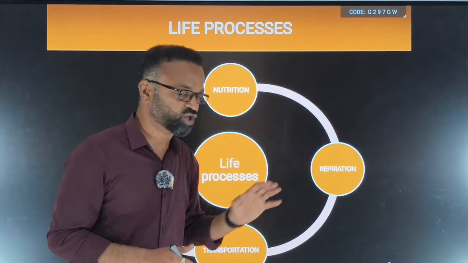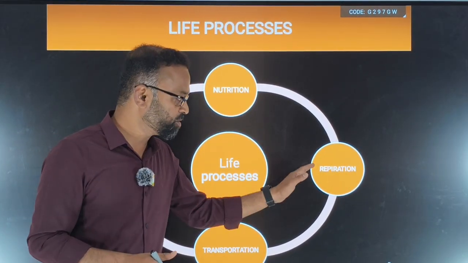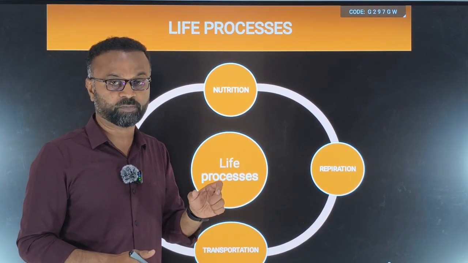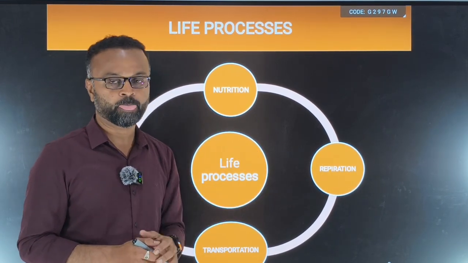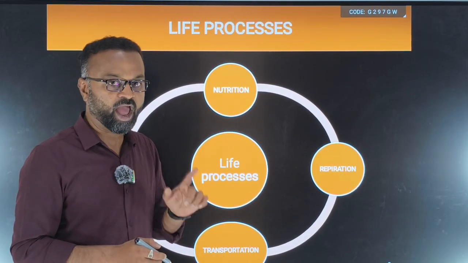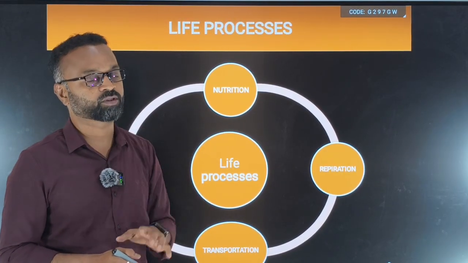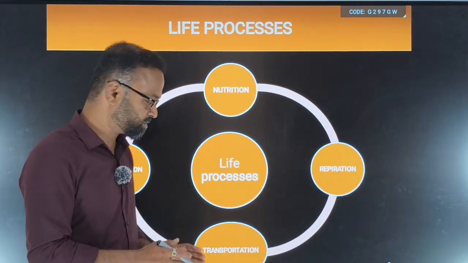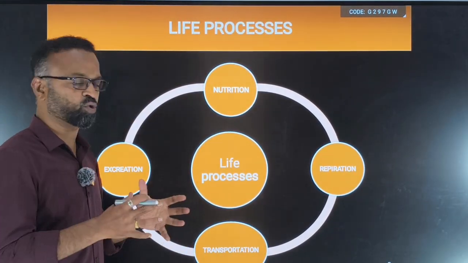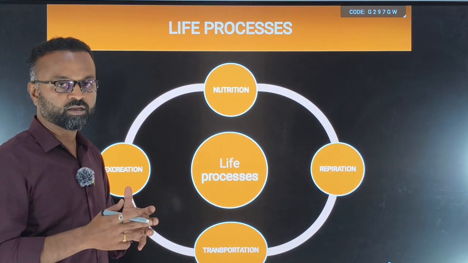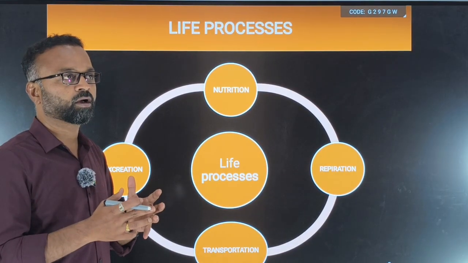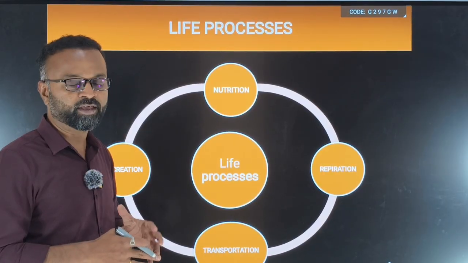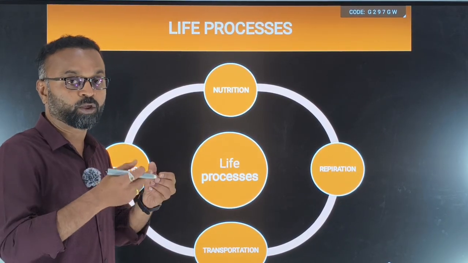Then comes respiration. We are going to discuss the human respiratory system and types of respiration, that is aerobic respiration and anaerobic respiration, and also respiration in plants. Then comes transportation. In this we mainly concentrate on the circulatory system, how exactly the transportation of nutrients, minerals or waste products takes place inside the human body with the help of the human heart.